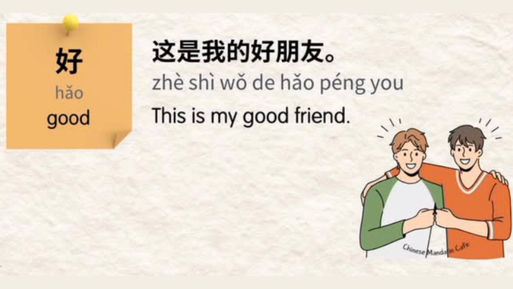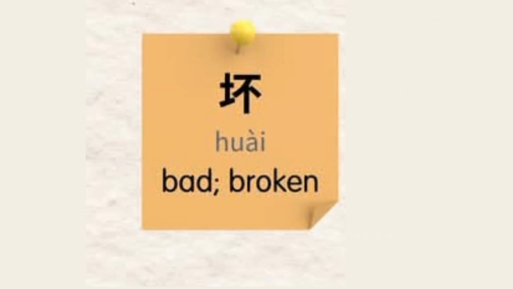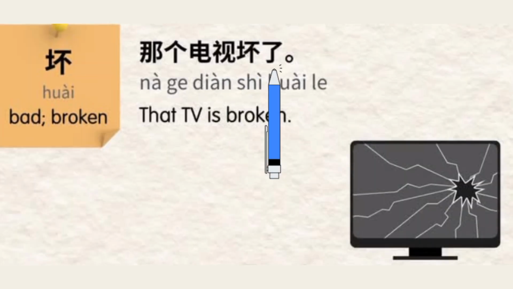The opposite of good is 坏, which means bad. Let's practice it just one more time. 坏，坏，坏。 Hope you learn it. Let's watch a useful example. 那个电视坏了。 That TV is broken.